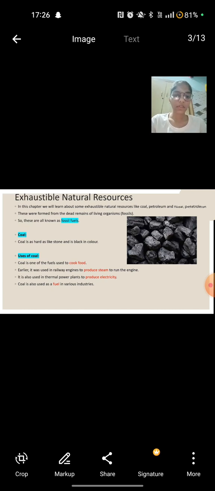the picture given here. What are the uses of coal? Coal is one of the fuels used to cook food. Earlier, it was used in railway engines to produce steam to run the engine. It is also used in thermal power plants to produce electricity. Coal is also used as a fuel in various industries.